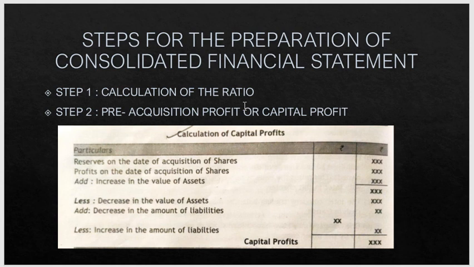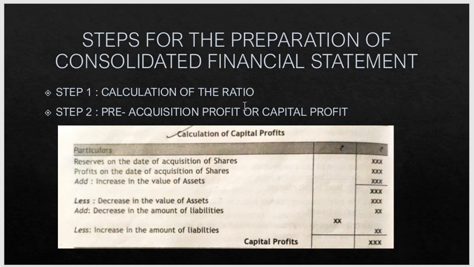So all the profit earned and the reserves of the subsidiary company till the date of acquisition are known as capital profit or pre-acquisition profit. Using the ratio of holding from the first step, the outsider share and the parent company share of capital profits can be ascertained. The outsider share of such profit must be added to non-controlling interest. The parent company share of such profit must be added to the face value of shares held by the parent company while calculating goodwill or capital reserve. So that will be the other steps.